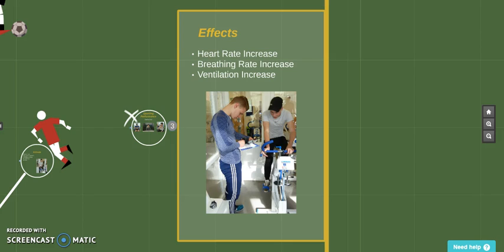Breathing rate will increase when cold to help increase gases exchange to then be delivered to muscles, which will then be able to perform the exercise at a higher intensity to warm up the athlete. Breathing rate will also increase when hot to help increase gases exchange, in turn allowing more fresh cold blood to be distributed to the skin. Along with this, ventilation will increase to therefore increase breathing rate for both hot and cold.